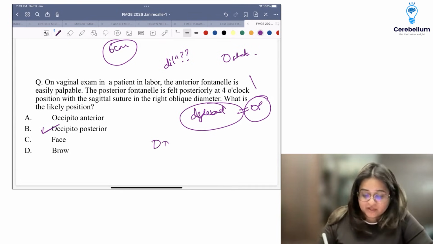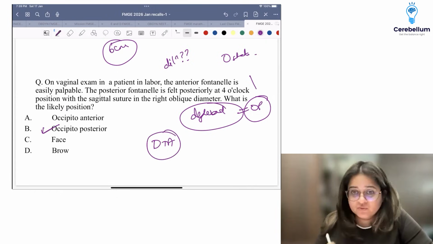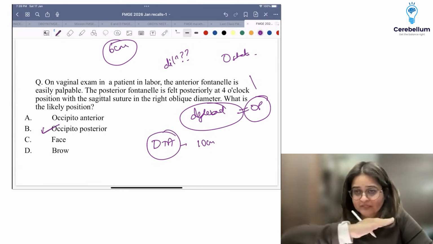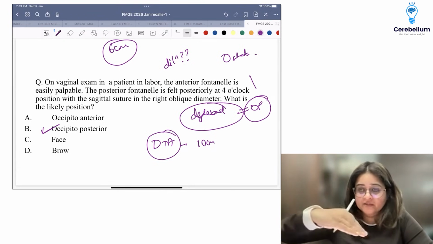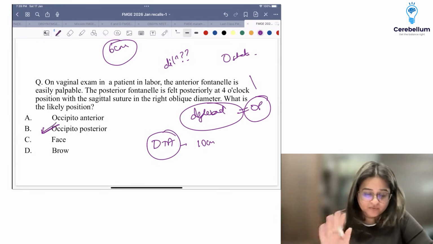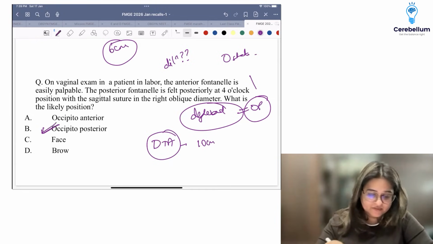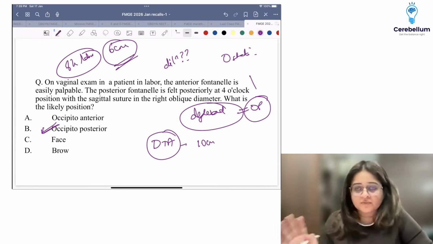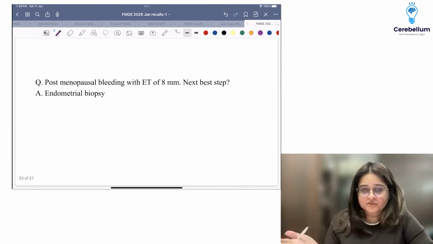Transverse, so deep transverse arrest was an option. Remember, DTA is defined when the cervix is fully dilated and the sagittal suture will be in the transverse diameter. Here it was given in the oblique diameter, so this is more likely to be occipito-posterior. Station was 0, but 6 centimeters dilated, and she was in labor for 8 hours. So going into prolonged labor, one of the causes is occipito-posterior.